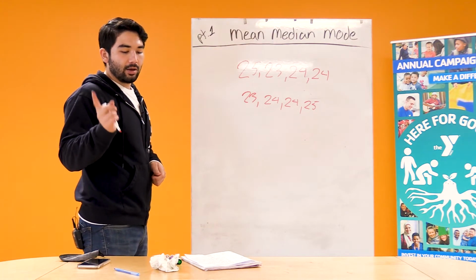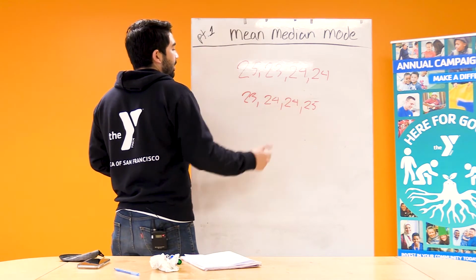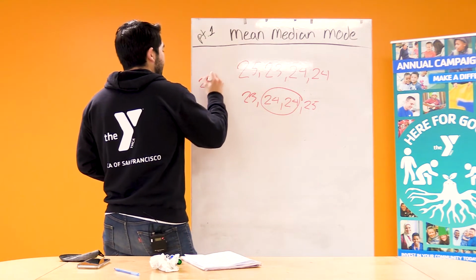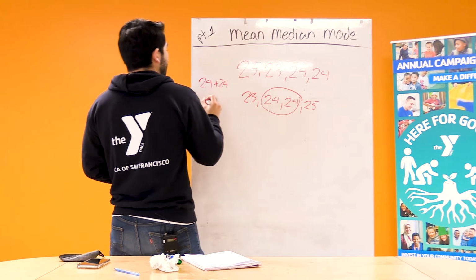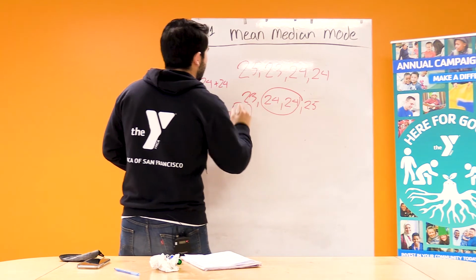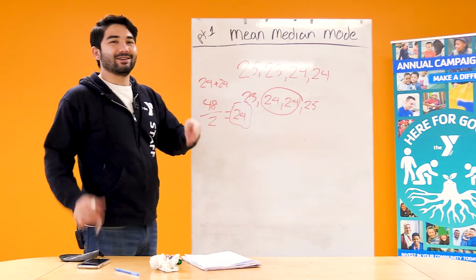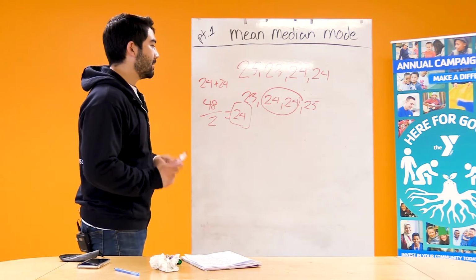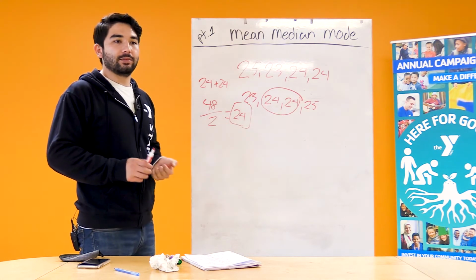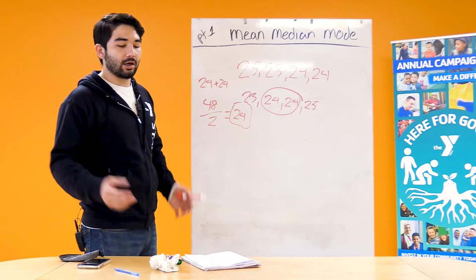And to find the median, we're going to go to the center 2. If there was a number completely in the center, that would be it. But since we have 2 numbers in the center, we will circle them and add them together. 24 plus 24 is going to be 48. Divide that by 2. 24 is our answer. So the median of our set of numbers is going to be 24. It is the middlemost number when we put our data set into numerical order. So that's how you find it. It is very close to, or exactly the same as, the mean. So I think it's a good way to show what is the most likely number to come up.